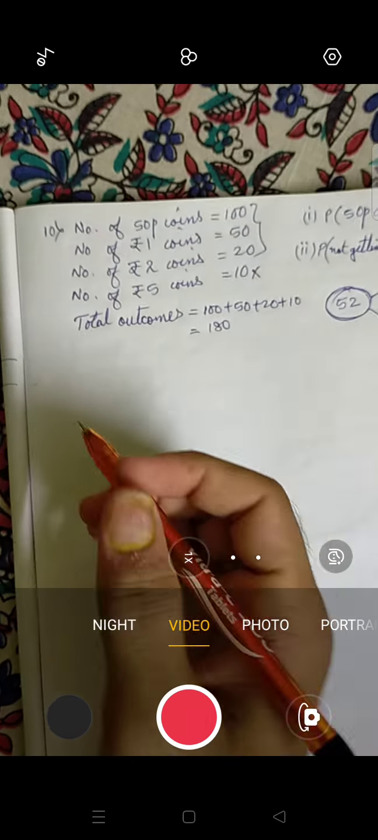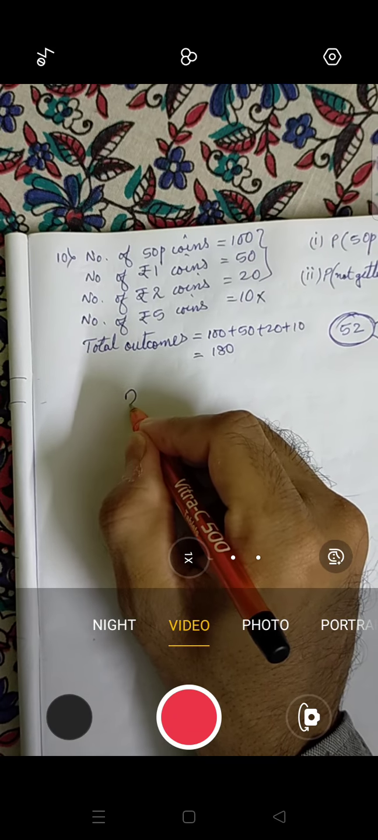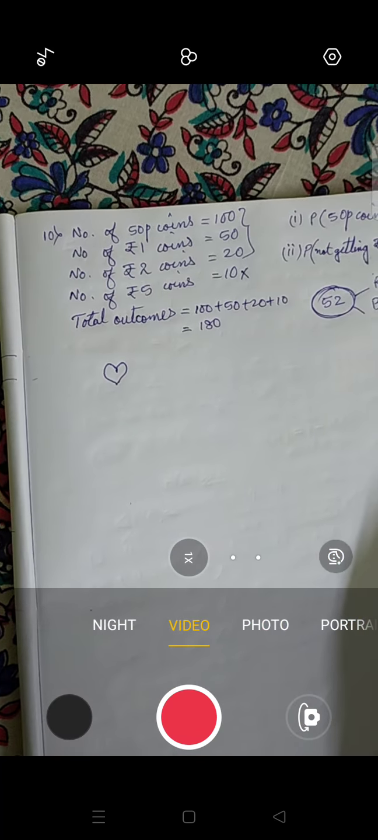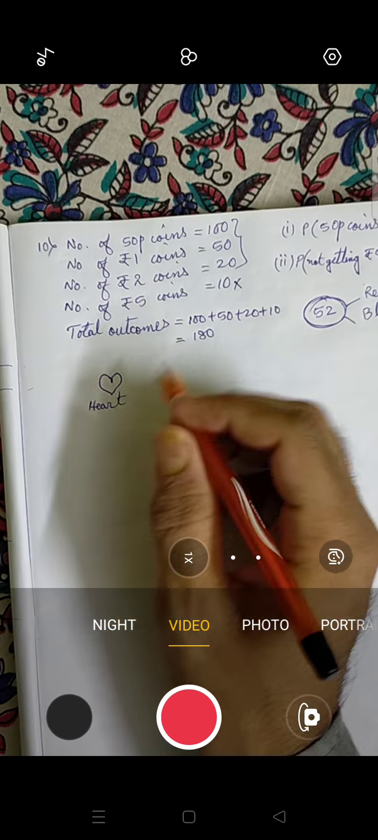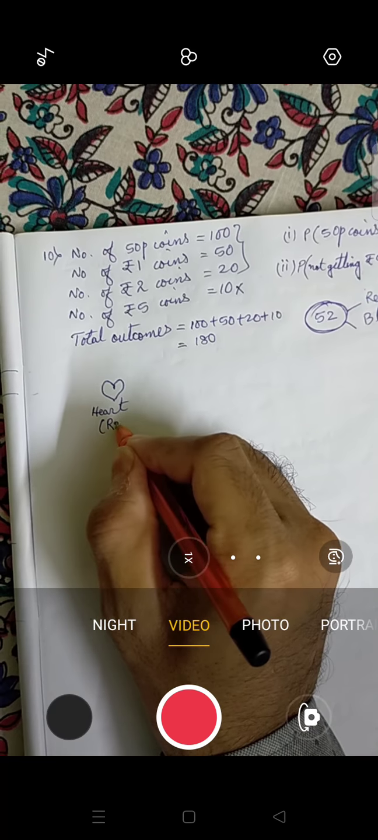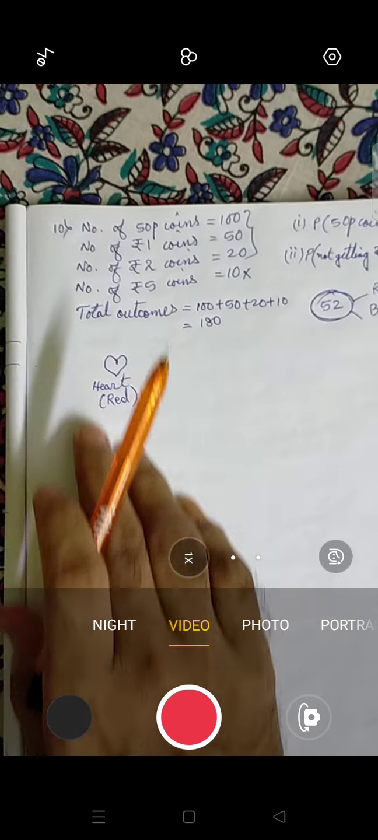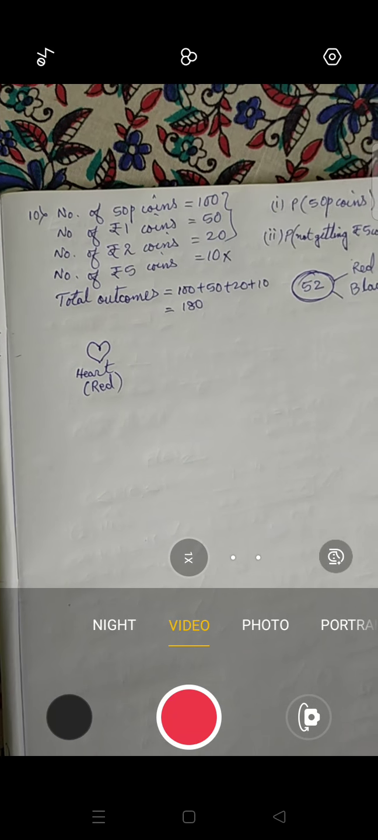So you will write along with me. First one is like this. This is called heart, in Hindi dil. And this is red in color. If you are having a red pen, you can make this one with a red pen, and the numbers also you can write with red only. That will be good to see.